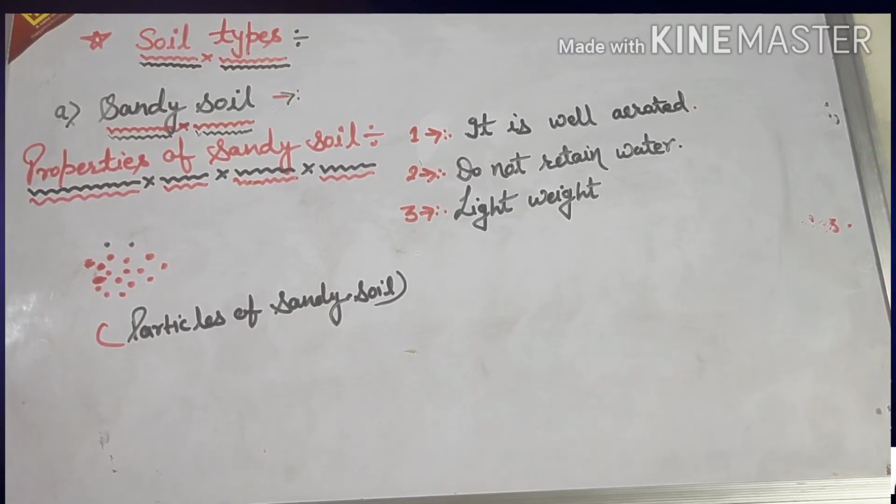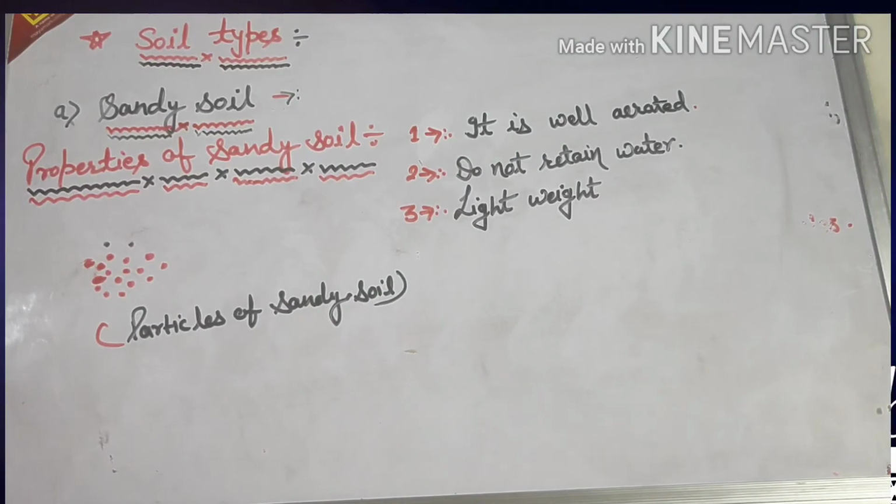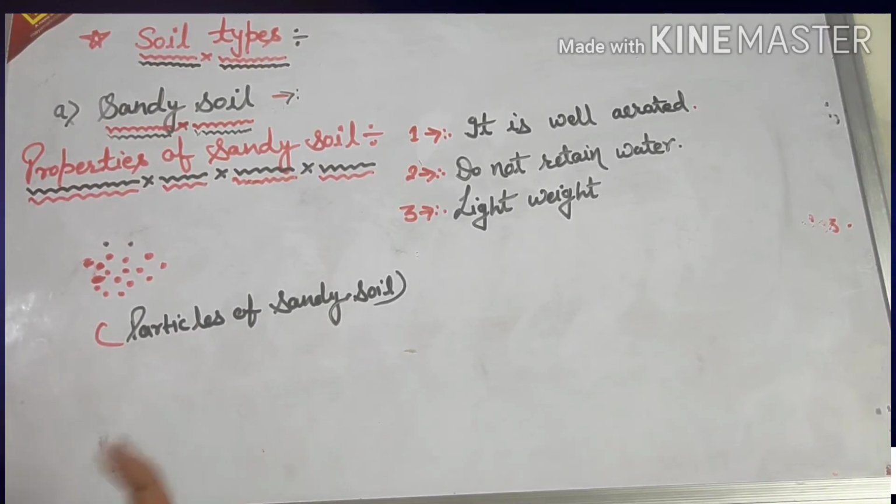It is well aerated. Sandy soil has more bigger particles, so you can feel the particles, because the particles are big enough, and that is what happens when you take sand in your hand. Suppose this is a particle of sandy soil.